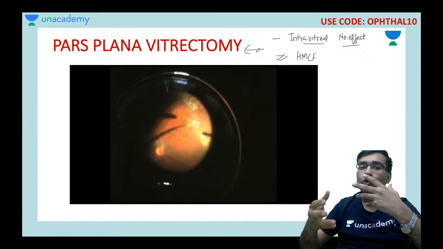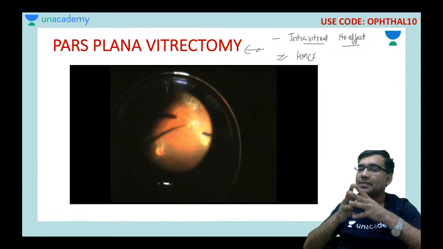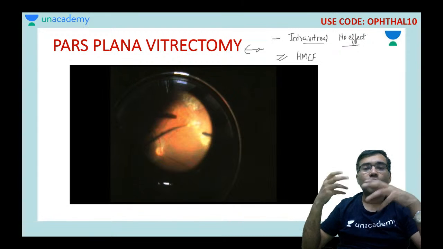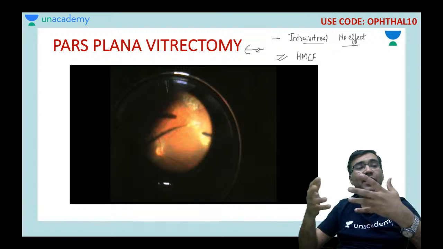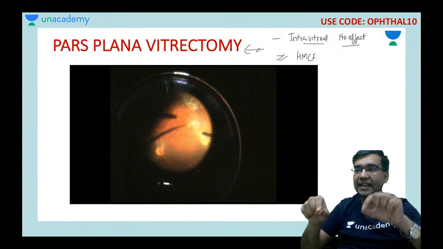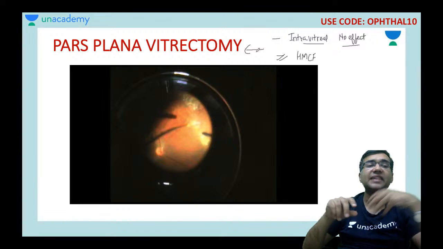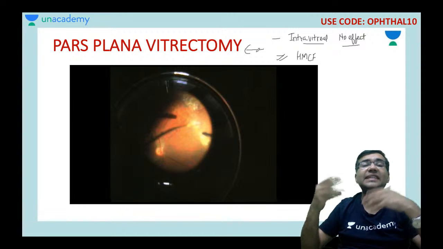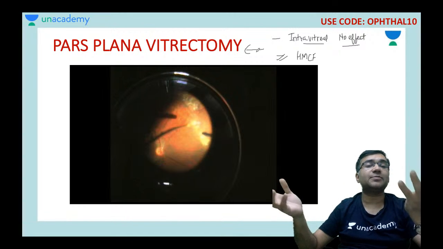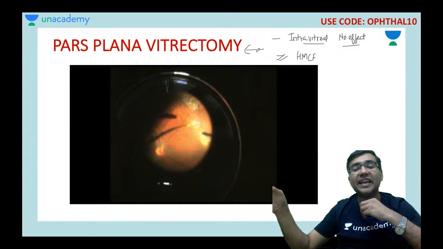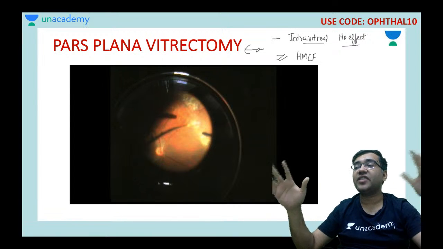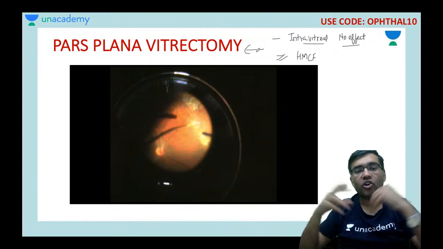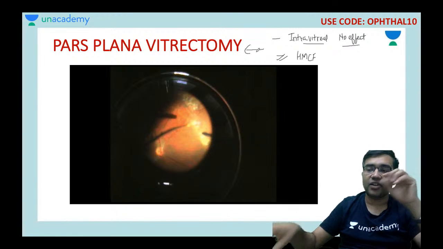Okay, whenever I am doing a pars plana vitrectomy, or giving an intravitreal injection, to see which microbes have caused the infection, I can take a very small part of the vitreous and send it for microbiological investigation also. So it is a type of vitreous tap or vitreous biopsy, which we send for culture and sensitivity, so that we can get the exact bacteria or microorganism which is the cause of that endophthalmitis.